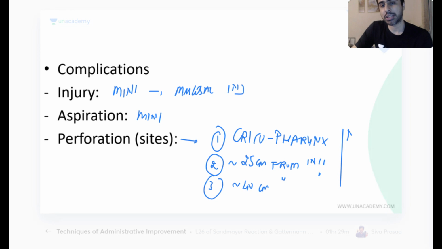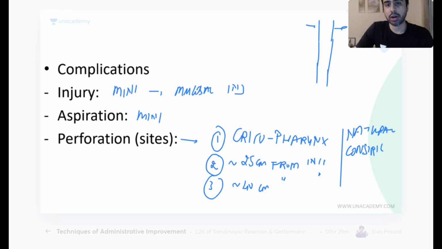So these are the natural constrictions of the esophagus, sites where the esophagus is naturally narrow: at the cricopharynx at the start, then somewhere lower down it again becomes narrow because of the left bronchus, and somewhere lower down it again becomes narrowed because of the diaphragm. So these are the three narrowing sites in the esophagus.